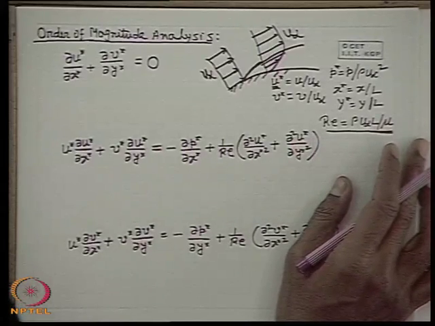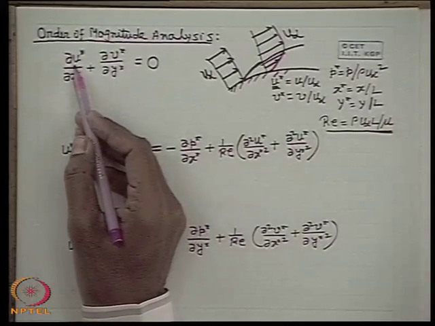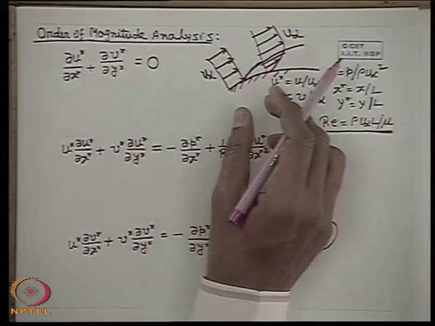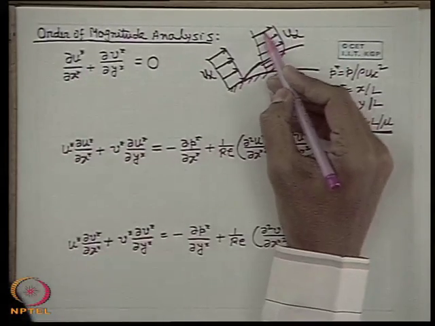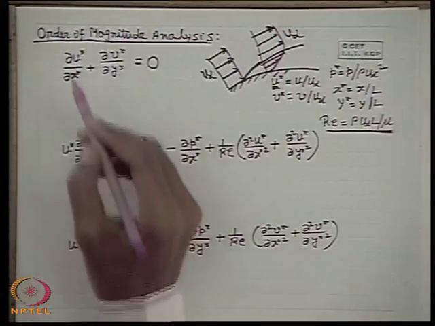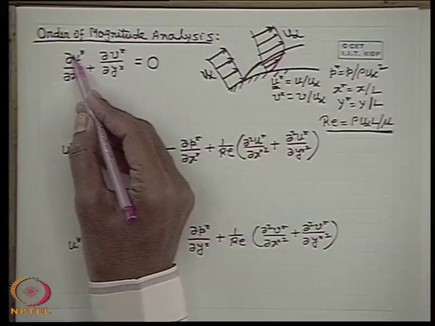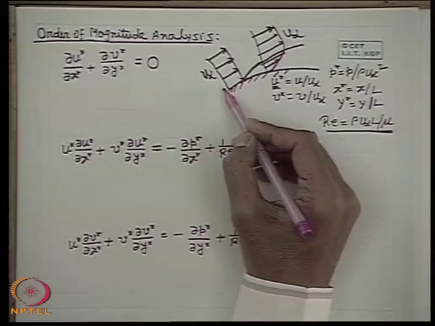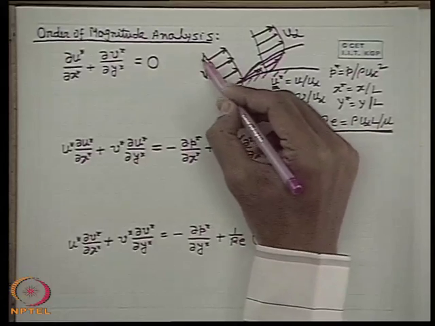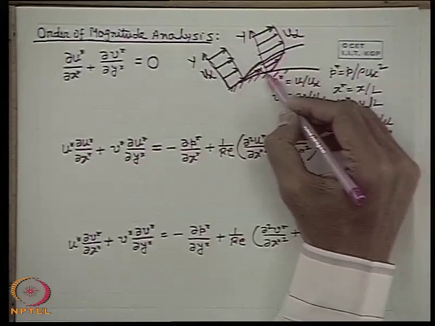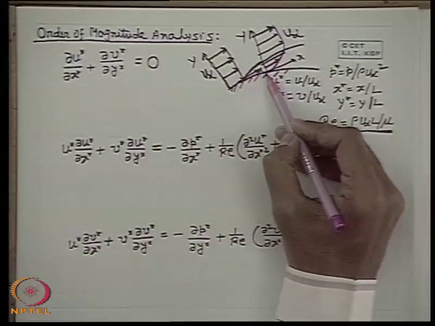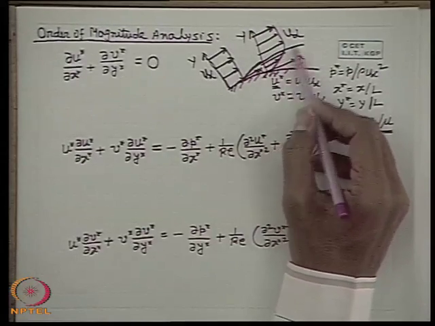First of all we will have to know what is meant by order. For each and every dimensionless variable, we can find out the order. In a simple manner, we can take the order as the maximum value the variable can take. For example, what should be the order of del u star? That means the change in the velocity in the x direction. Let this be the direction of the flow, the x direction, and this be the y direction. So the change is from 0 to u infinity. 0 is the velocity at the surface. So the change is from 0 to u infinity.